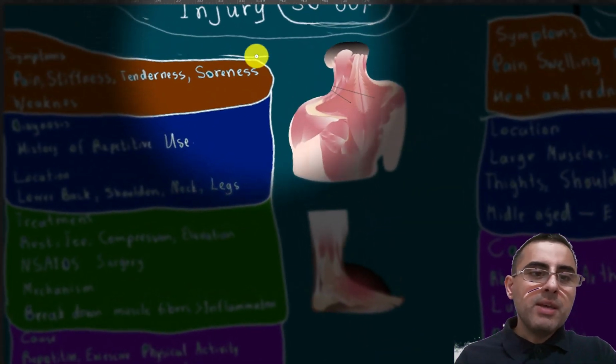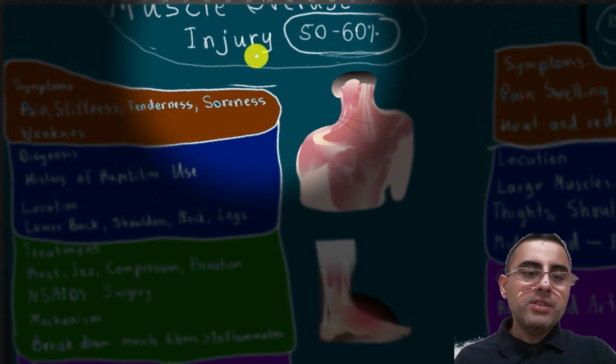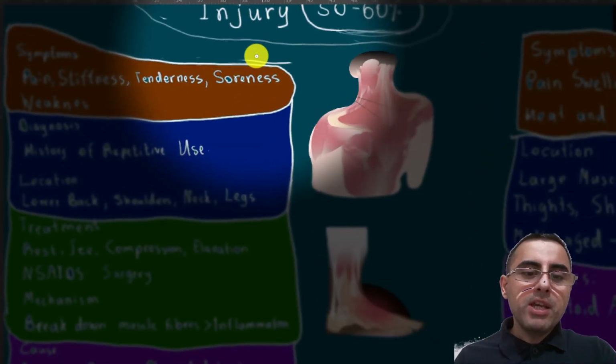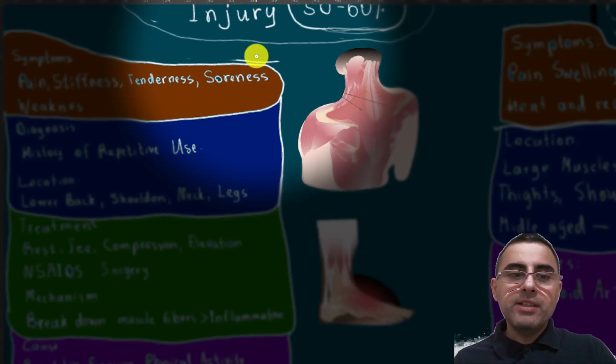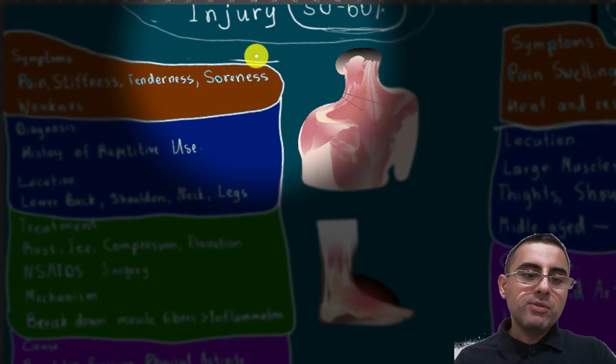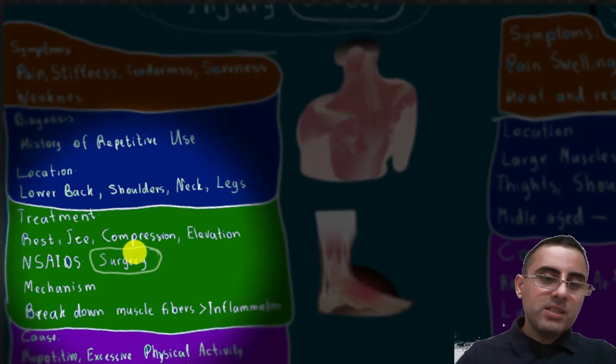Common symptoms are muscle pain, stiffness, tenderness, soreness, and weakness. Muscle overuse or injury typically affects the lower back, shoulders, neck, and legs. A diagnosis is usually made by clinical history, clinical examination, and a history of repetitive use, physical trauma, or high intensity exercise. Treatment usually is rest, ice, compression, elevation, and non-steroidals. In rare cases, surgery also may be needed, but such cases are rare.